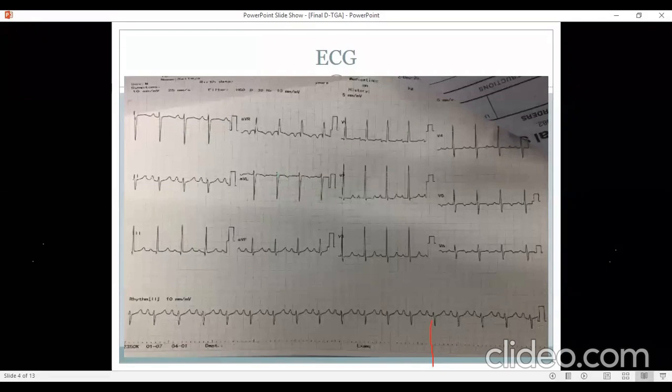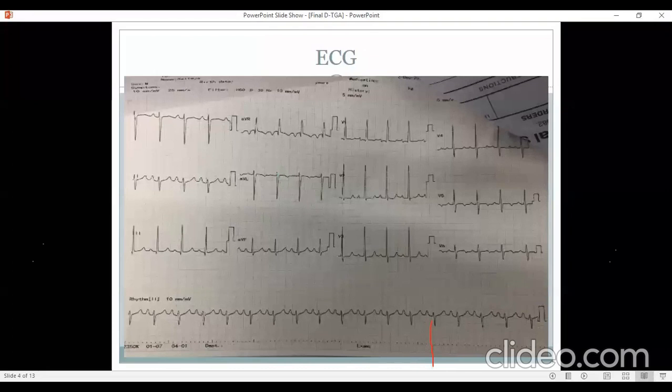Another point to be noted is that this is at half standardization. So we can imagine that the complexes of the right ventricle are really tall. If you look at V1, the R wave is already 13, 14, so it becomes 26. Similarly, the S wave in V6 is also tall. So this is really right ventricular hypertrophy. There is no early transition, there is no strain, the left ventricular forces are not prominent, and there is right axis deviation with right atrial enlargement. So I think the ECG fits in with our diagnosis,